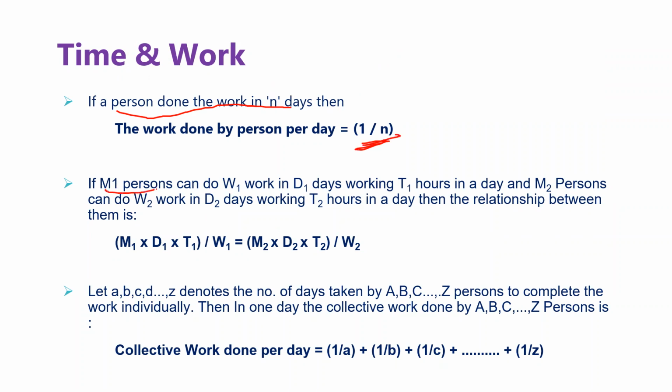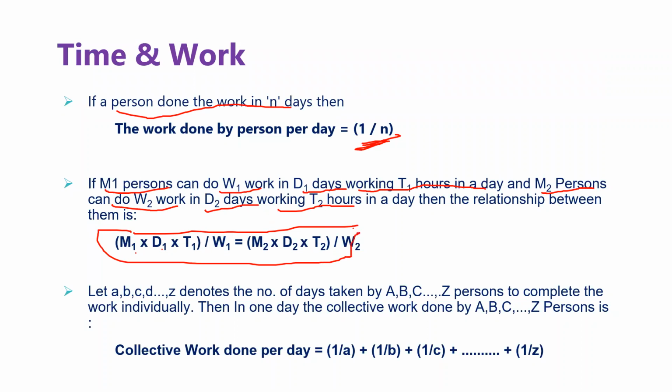If M1 persons do W1 work in D1 days, working T1 hours per day, and in a different scenario, M2 persons do W2 work in D2 days, working T2 hours in a day, there is a relationship between these terms: M1 D1 T1 by W1 equals M2 D2 T2 by W2. You need to note this formula.